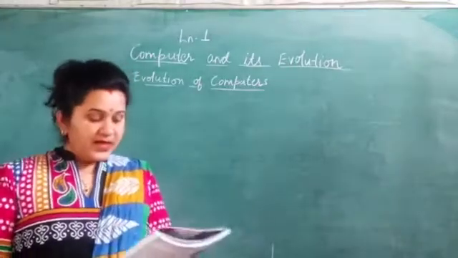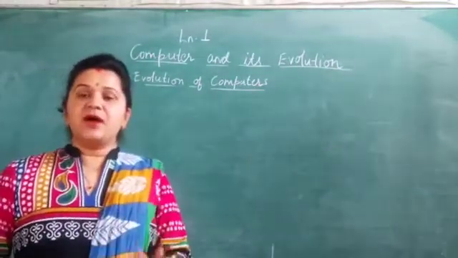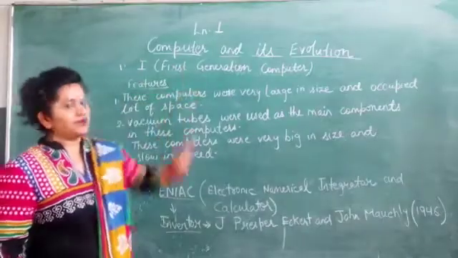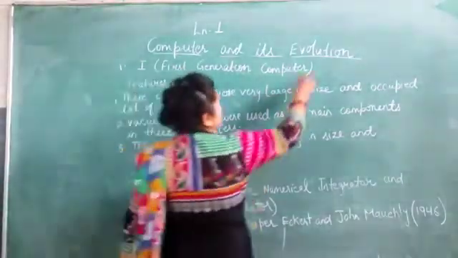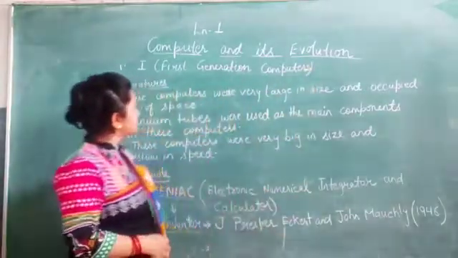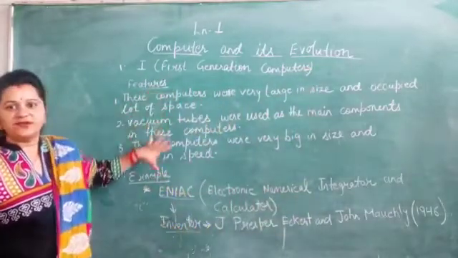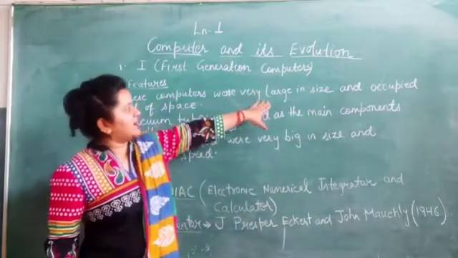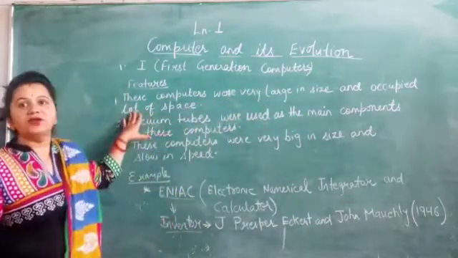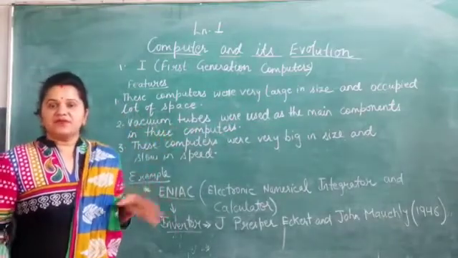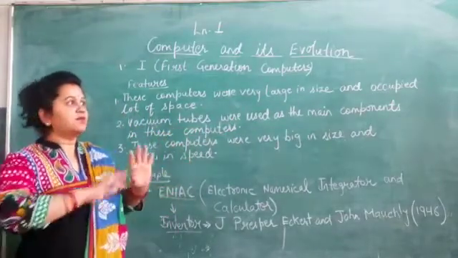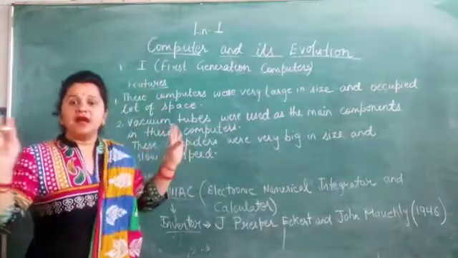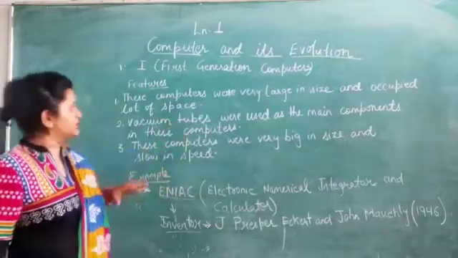So children, now we will study the 5 generations of computers. Here are the first generation computers. Now what are those first generation computers? Here are the features of first generation computers. These computers were very large in size and occupied a lot of space. They were very big, around a room, meaning a computer would fit in a large room. That was the size of computers at that time.